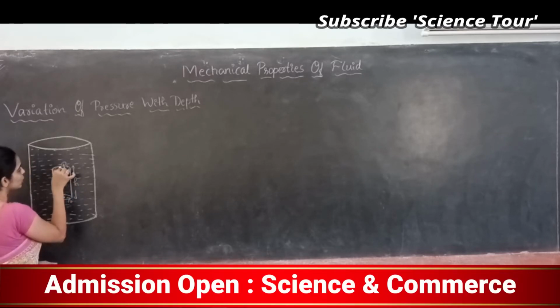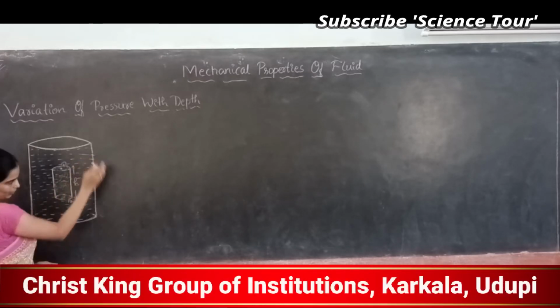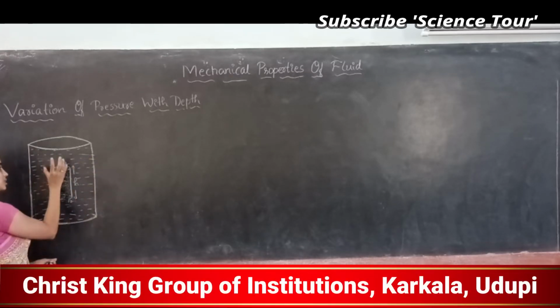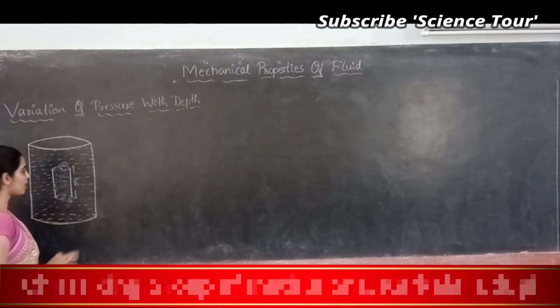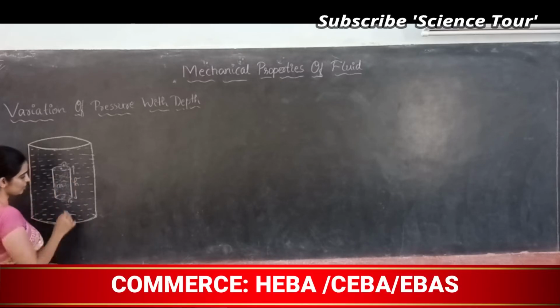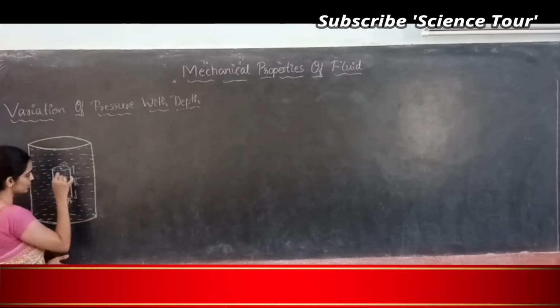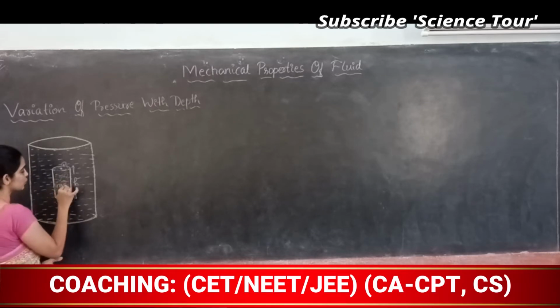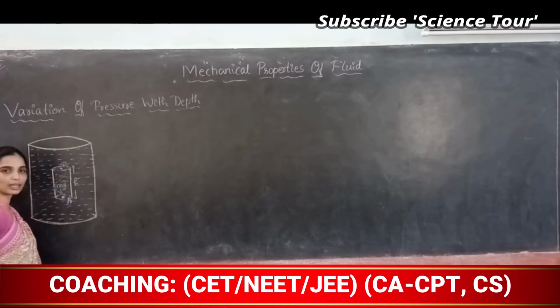Here and all around you have water, isn't it? Even outside you have water, but I am just considering this portion. Let the mass of this cylinder of water be m. If m is the mass, then what is the weight of the cylinder? M into g is the weight, which is acting downward.